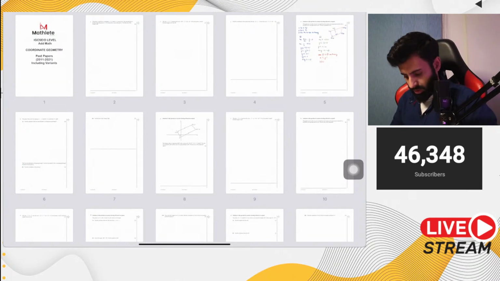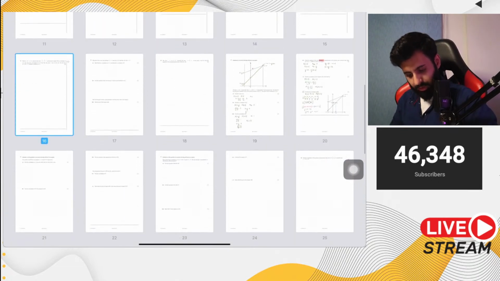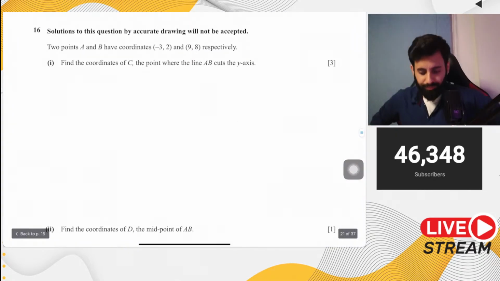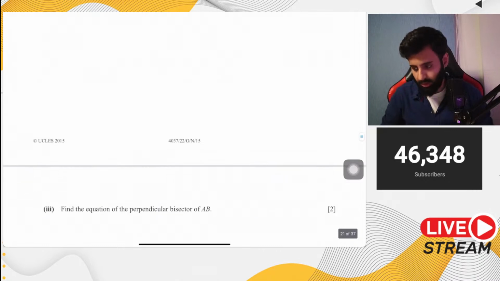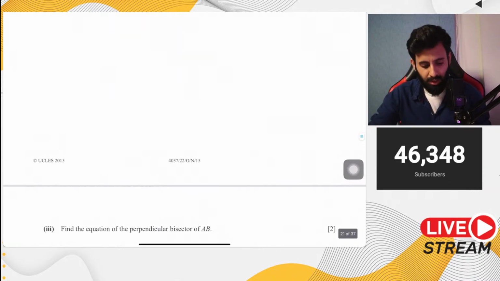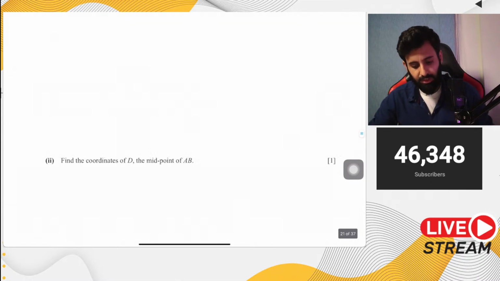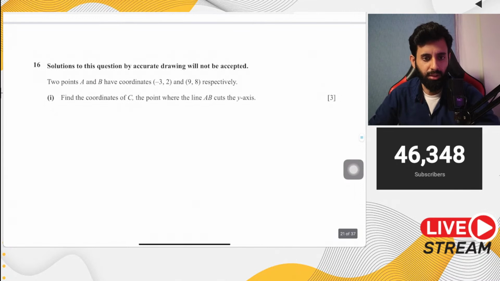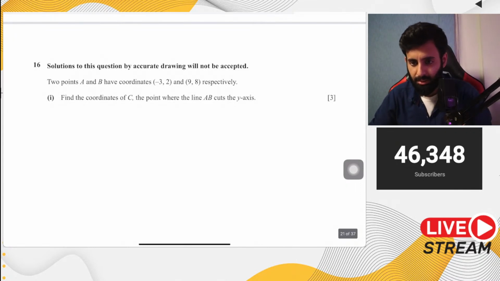Question number 16. Right after this question. Okay, great. So this is the question that we're going to solve. This is also from 2015, October, November. So let's see what it says. You'll find the questions say this very often, that don't try and solve it by accurate drawing. Okay, it's not going to be acceptable.